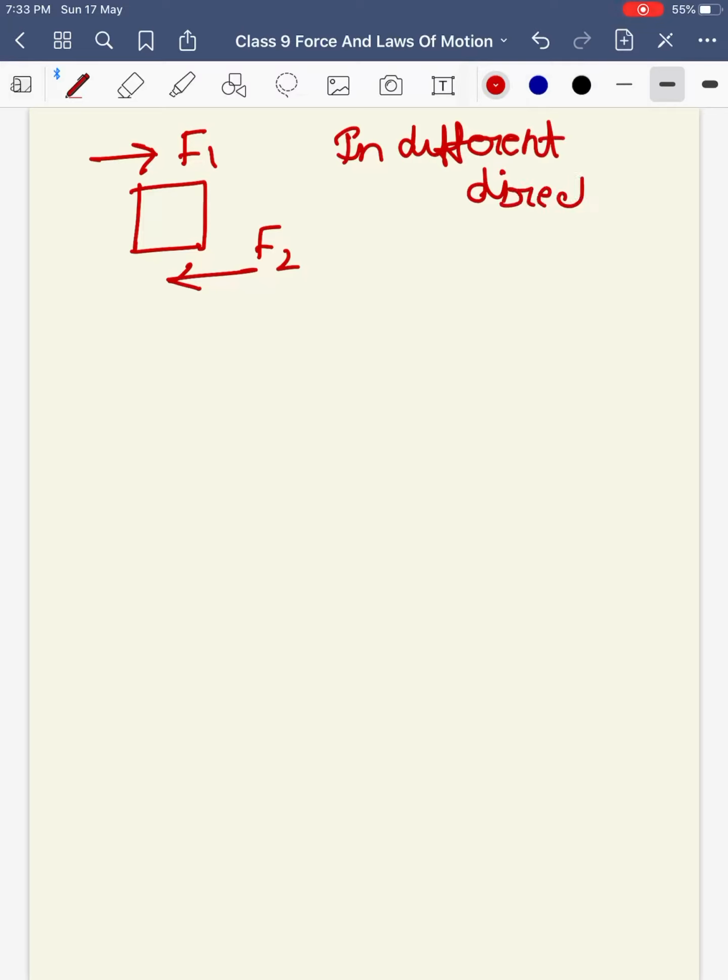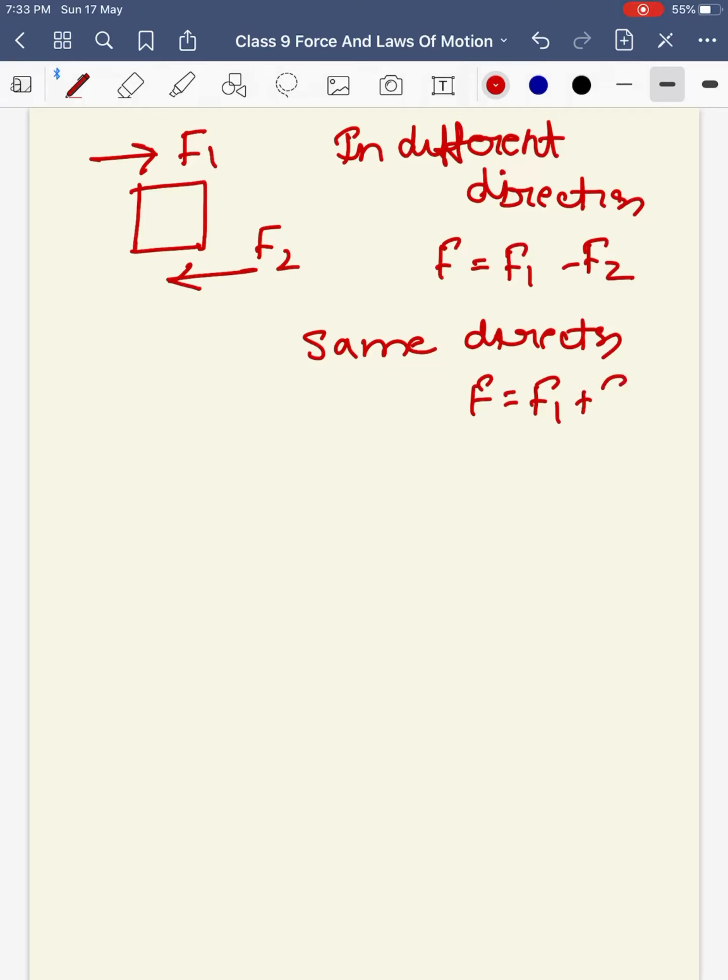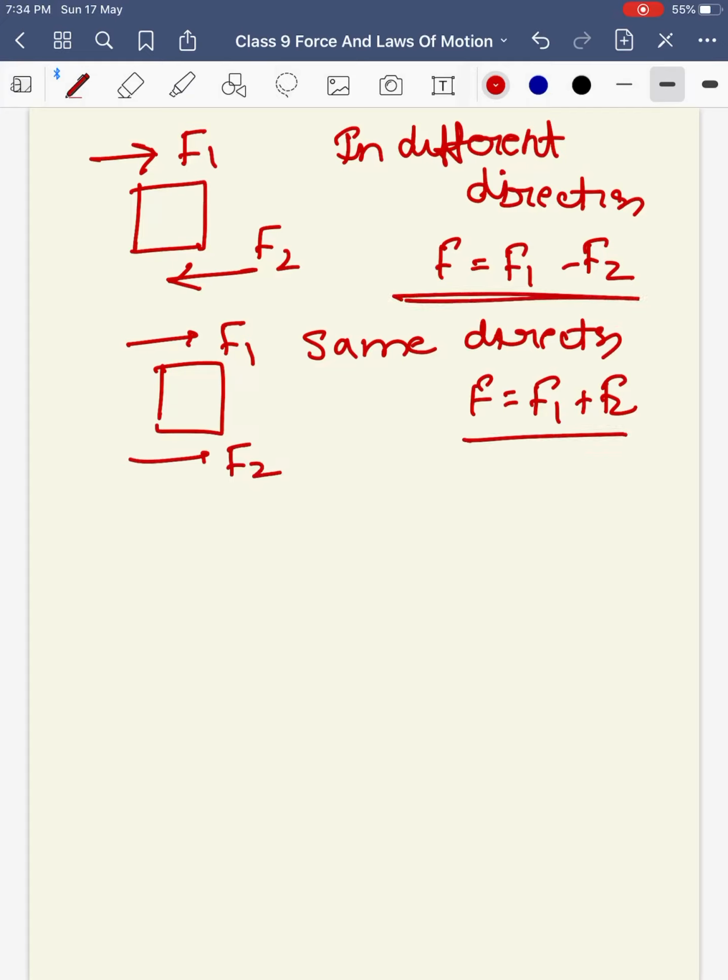When forces act in different directions, then the net force is the difference of the forces, and when they act in the same direction, then the net force is the sum of the two. It means if I am applying force on a block and both the forces are acting in the same direction, the net force will be the sum. If they are acting in different directions, the net force will be the difference.